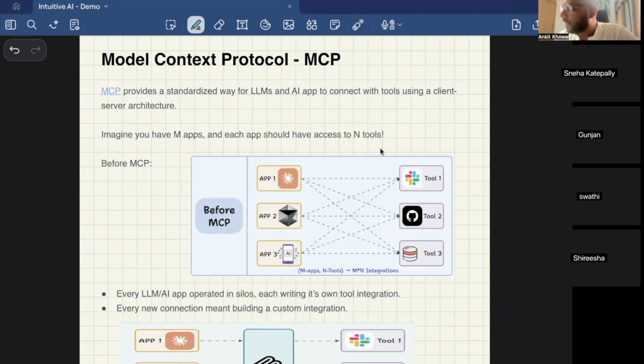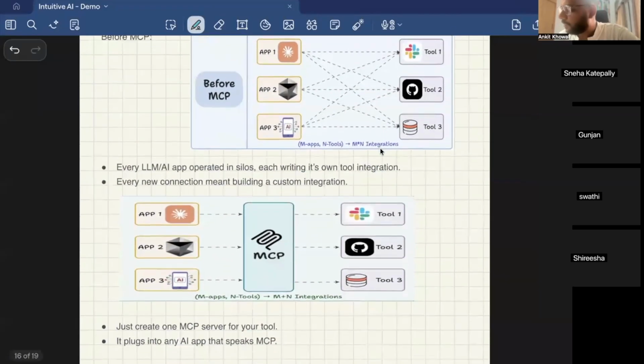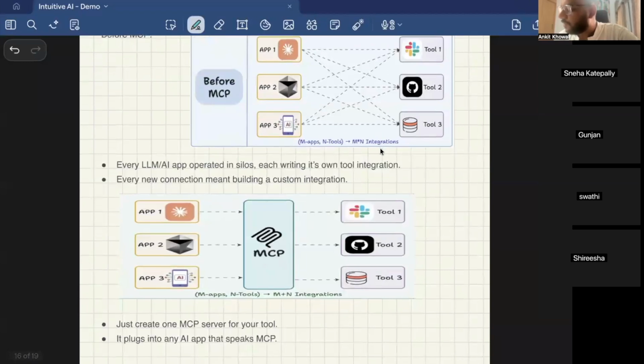Whereas it could be reusable, right? The library could have been the same. So if I know how to connect to Slack from app 1, why not reuse that particular library in app 2 and app 3? Why do I need to code it separately? So that is what MCP is. It's like an API gateway for tools, right?